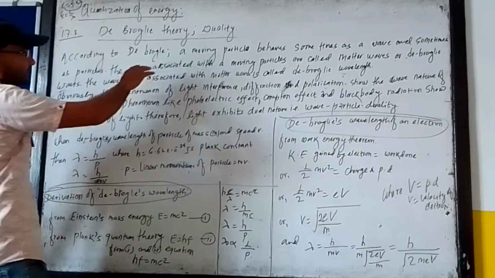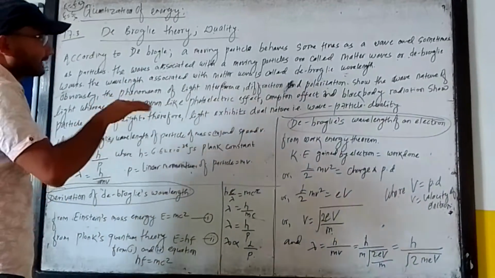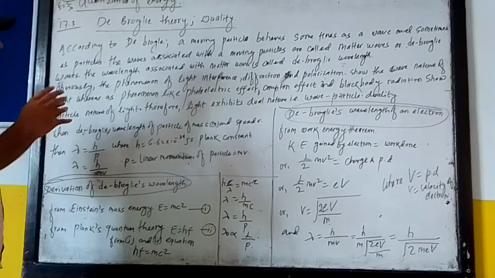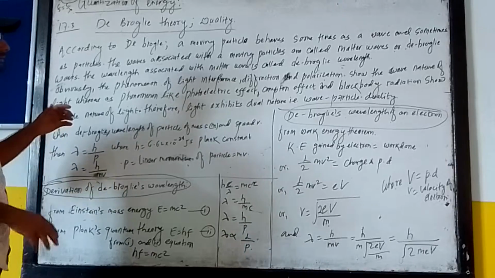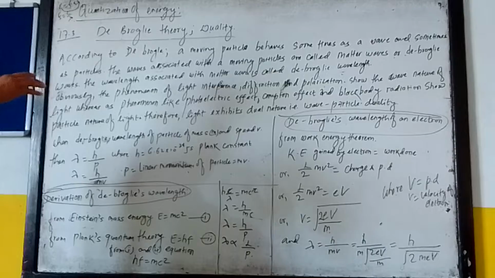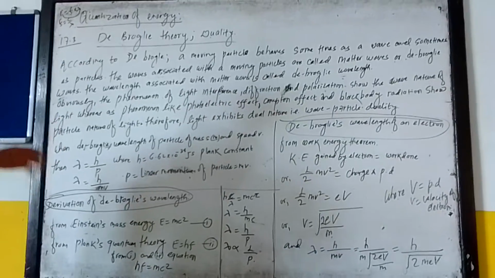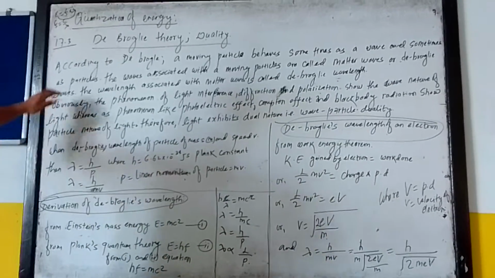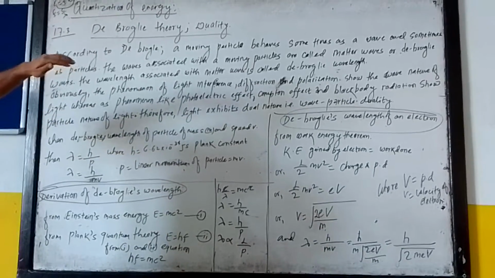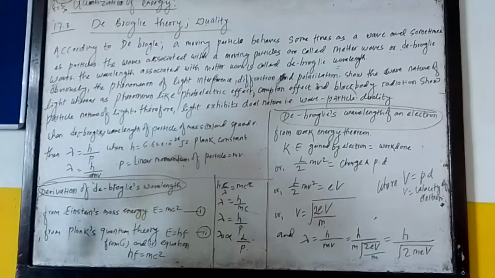According to him, moving particles behave sometimes as a wave, sometimes as a particle. You can see that nature in light too. With light coming from the sun, you can see it sometimes acts with wave nature, sometimes with particle nature. So he said the moving particles sometimes act as a wave, sometimes as a particle.